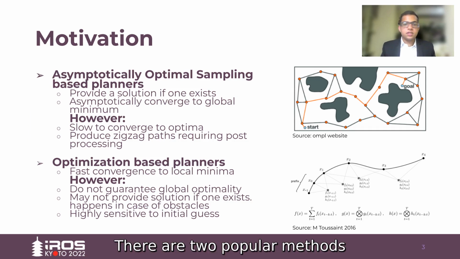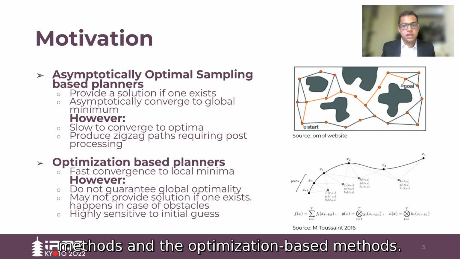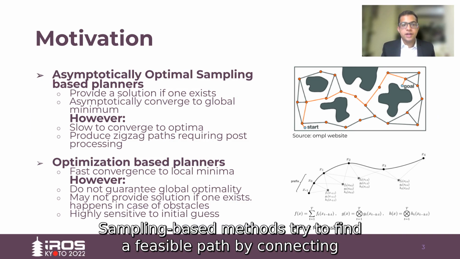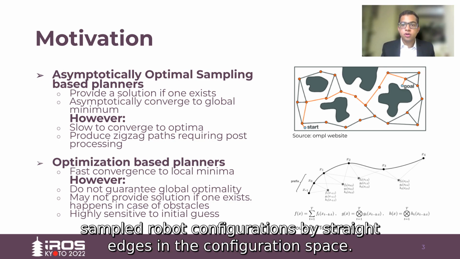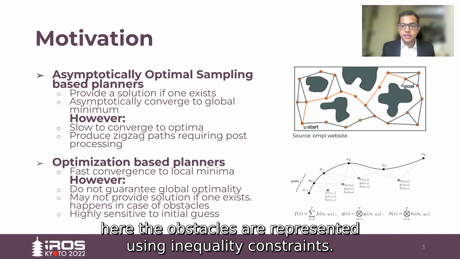There are two popular methods in the literature to solve the motion planning problem: the sampling-based methods and the optimization-based methods. Sampling-based methods try to find a feasible path by connecting sampled robot configurations by straight edges in the configuration space, while the optimization-based methods rely on locally optimizing a guess trajectory. Here, the obstacles are represented using inequality constraints.